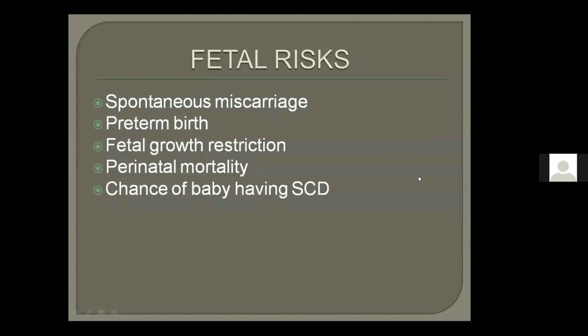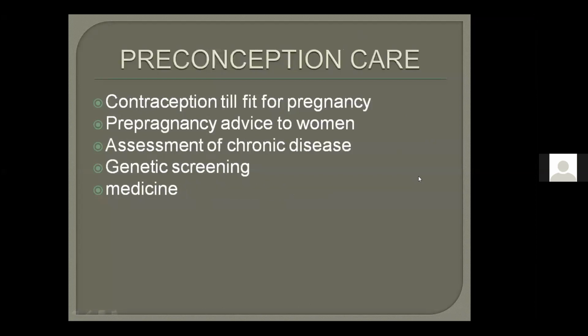So who will revise it for me? What are the fetal risks in sickle cell disease? Anyone? I'm waiting for an answer. Miscarriage, good. Preterm birth, very good. Then perinatal mortality and IUGR.